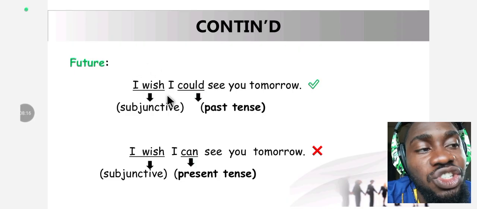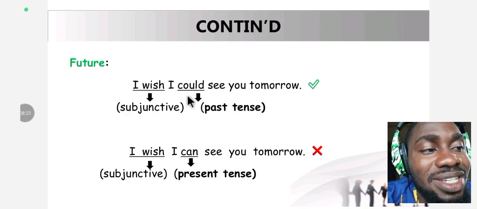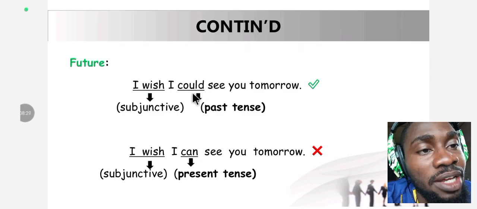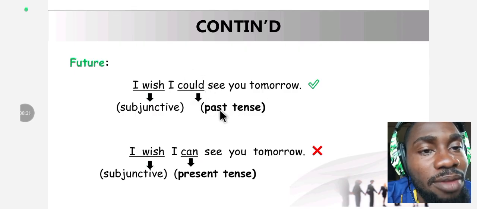Okay, "I wish." You are making a wish. "I wish" is a future subjunctive. Then, it should go with what? A past tense verb. And it went with what? "Could" here, making this correct. Okay, moving over to the next example here.